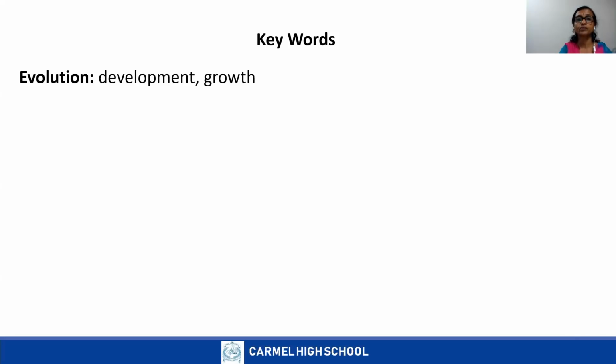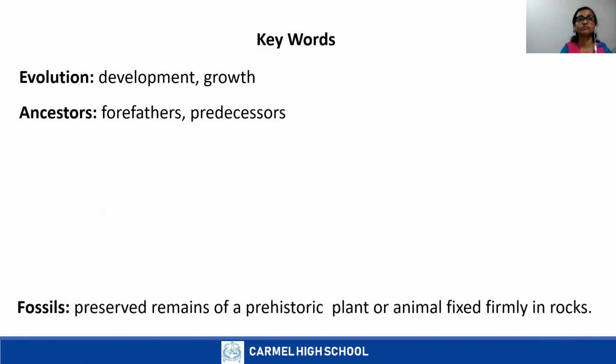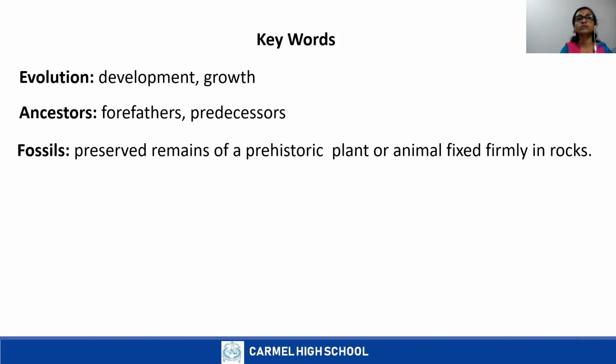Fossils, that is imprints of humans, animals, and plants preserved in rock. So fossils are preserved remains of prehistoric plant or animal fixed firmly in rocks. Next, primates.